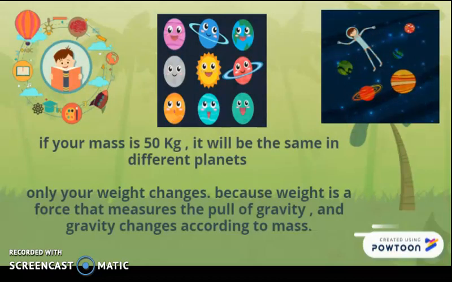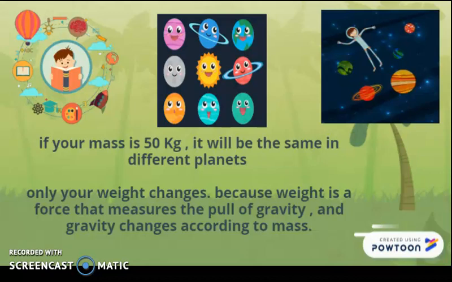If your mass is 50 kilograms, it will be the same on different planets. Here in the pictures we have different planets. If your mass is 50 kilograms, it will not change whether you are on Earth, on Uranus, or on the moon. It will be the same. Only your weight changes, because weight is a force that measures the pull of gravity.